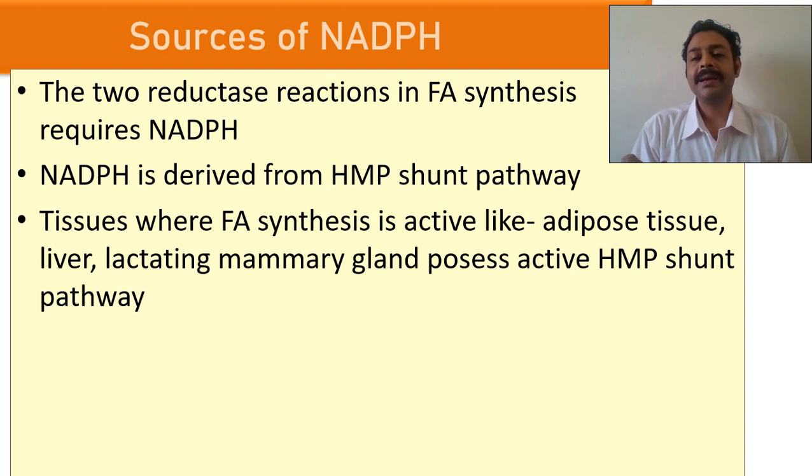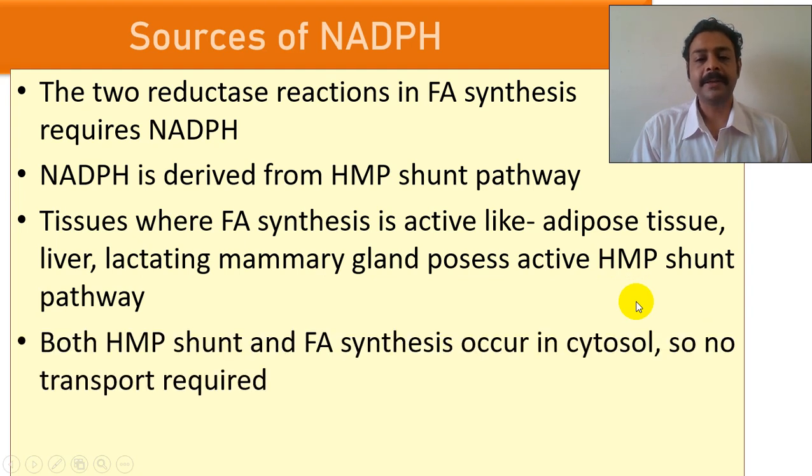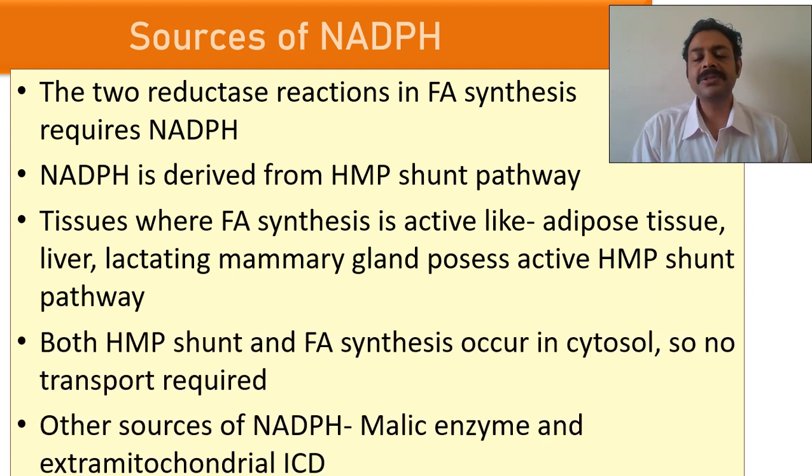You can see all the cells which produce fatty acids also have the HMP shunt pathway, like adipose tissue, liver, lactating mammary gland. They have an active HMP shunt pathway. Another source is malic enzyme, that we will see shortly, and another is this extra source, that is cytoplasmic isocitrate dehydrogenase. See, isocitrate dehydrogenase usually occurs in the mitochondria in the TCA cycle, but it will be there in the cytosol also, and that we will see in the future slides.